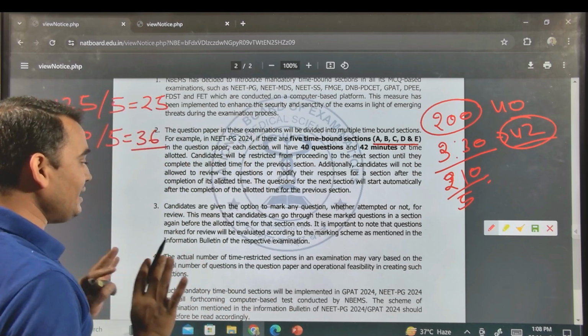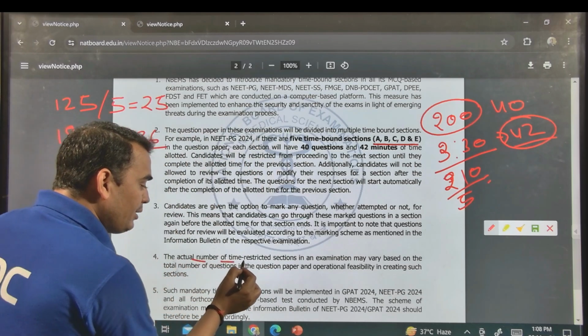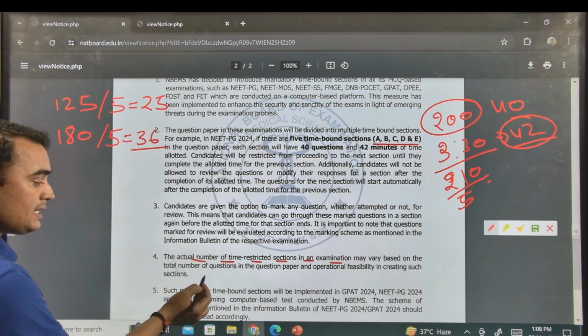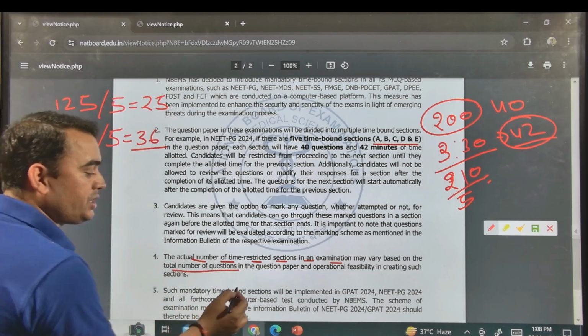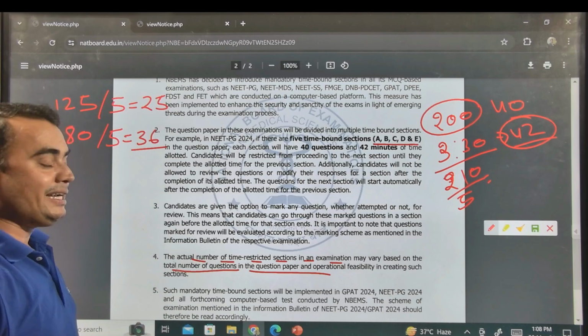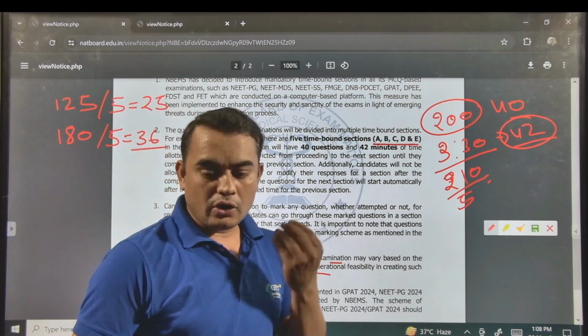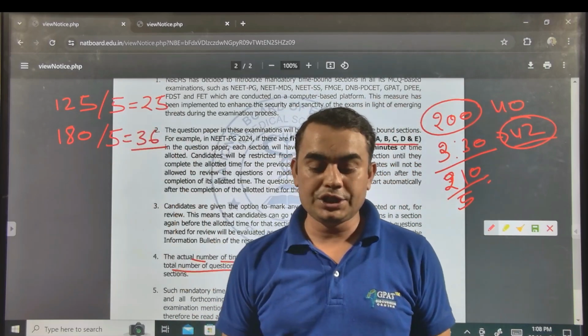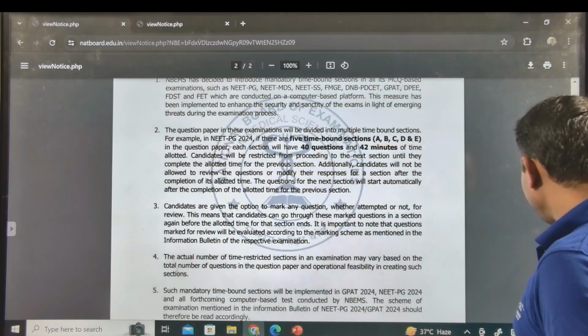So they have clearly mentioned that the actual number of time restricted sections in the examination may vary based on the total number of questions in the question paper and operational feasibility in creating such sections. That means according to the section they can divide time as well as the total number of questions. And here is the mandatory part.